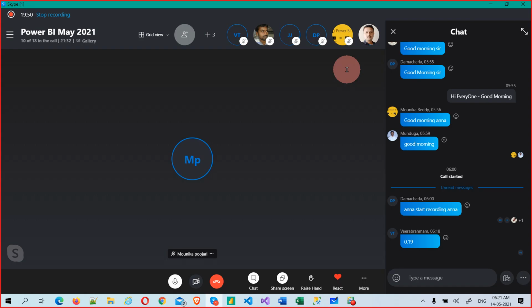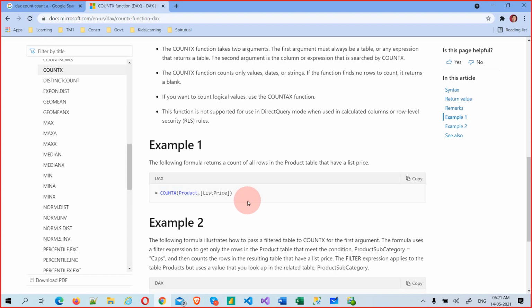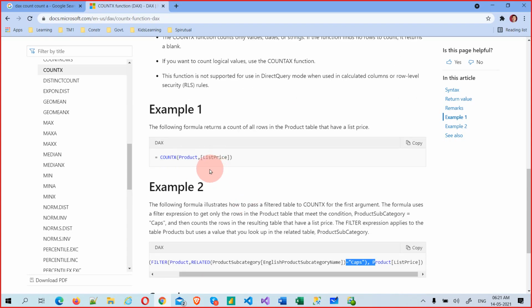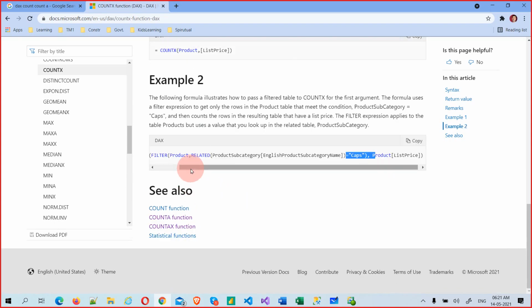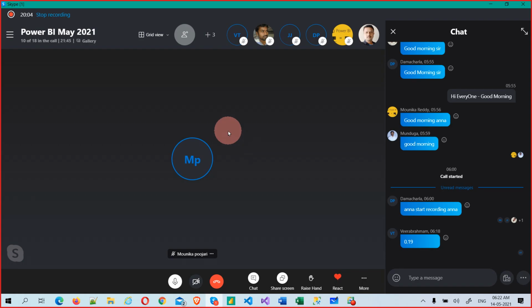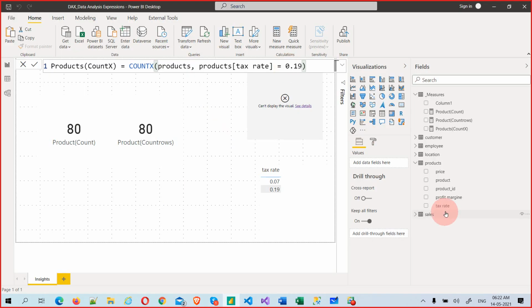Product comma list price, and it is also giving some expression errors. Oh, okay, it could be that the value is text. If it is text, then let's try double quotation marks.